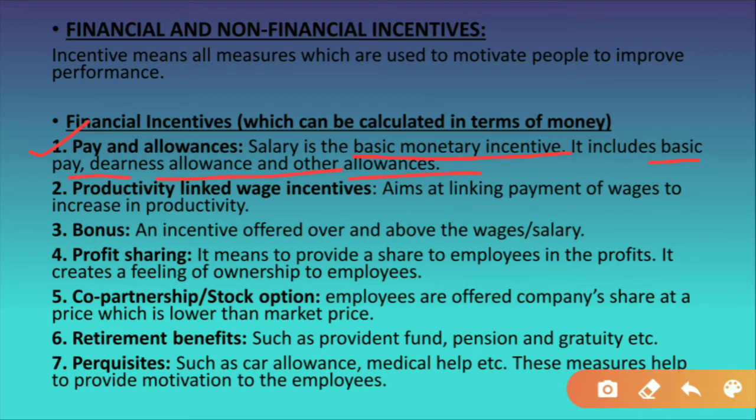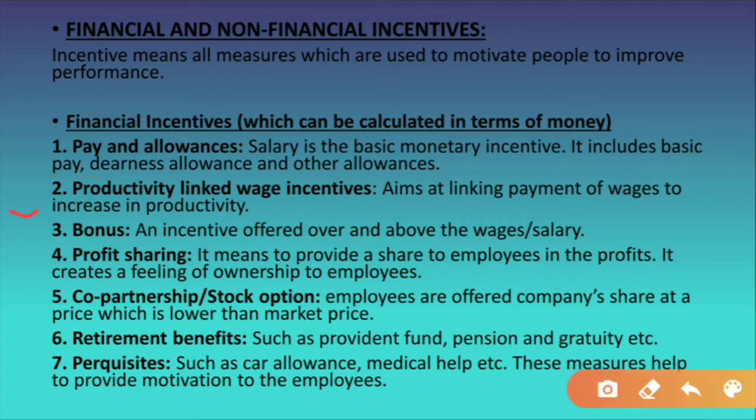As I told you, students, the main motive of the employees of the organization is to earn a good pay, to earn a good salary. So the first financial incentive is the pay and allowances. The salary is the basic monetary incentive, which everybody wants. It includes basic pay, dearness allowances and other allowances. There are various kinds of pay, like the basic pay which they receive plus the dearness allowances, the more salary over their basic salary. So there are various categories of salaries.